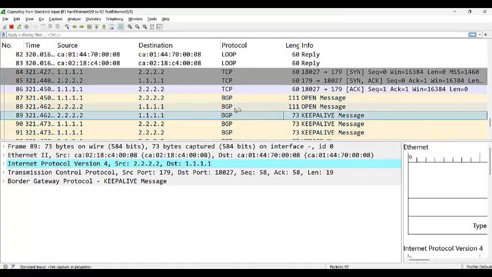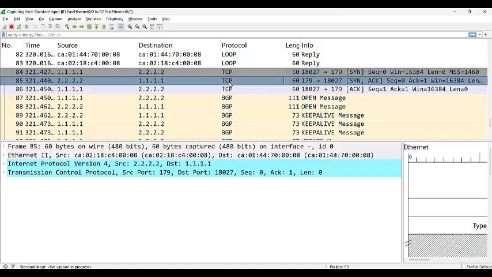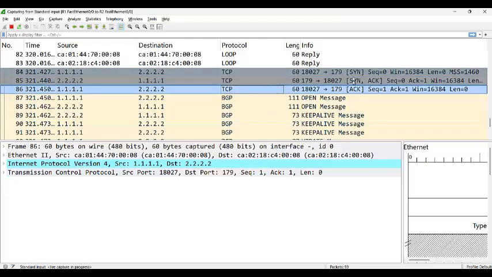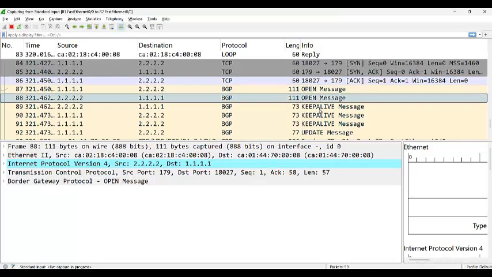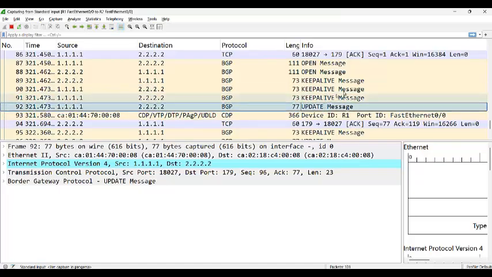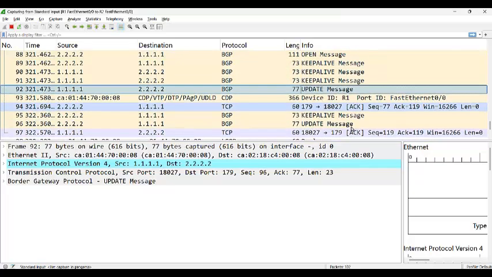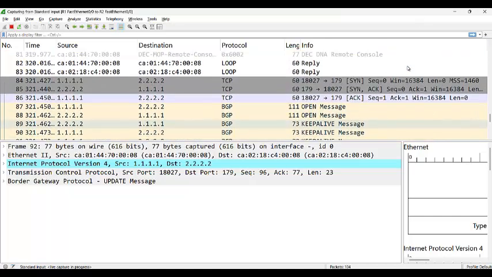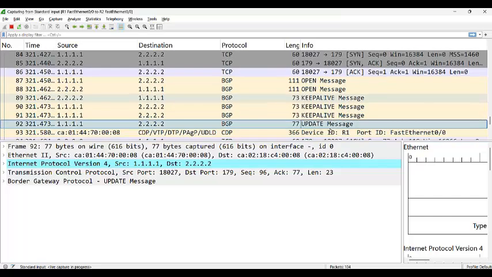And if you see here, the first thing that happens is the three-way handshake. You see that? SYN, SYN-ACK and ACK. And then open message, and then keepalive message, and then update message. A notification message will come only if there is an error. There is no error, so no notification has come. These are the message types we have in BGP: open message, keepalive message, update message and notification message.